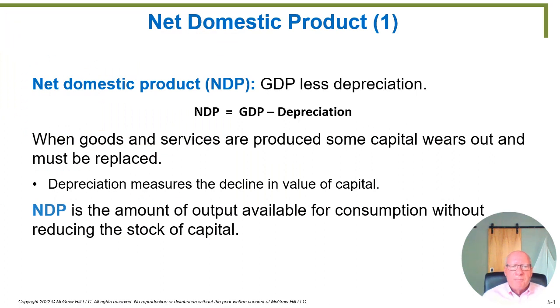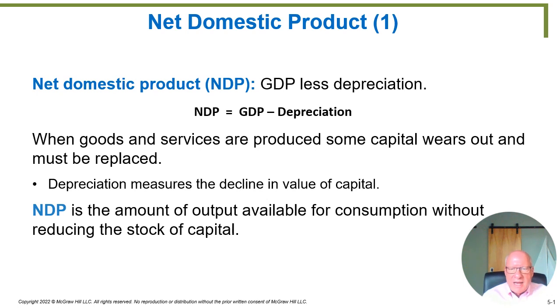Last couple of issues. Let's talk about something called net domestic product. If we have gross domestic product, there's also a net domestic product. Net of anything means you've subtracted something, right? Like the net weight on a can. There's a 16-ounce can of vegetables, and of course the can itself weighs something. So if you actually put it on a scale, it would weigh more than 15 ounces. It might weigh 16 ounces. But then you subtract out the weight of the can and you get 15 ounces of content.